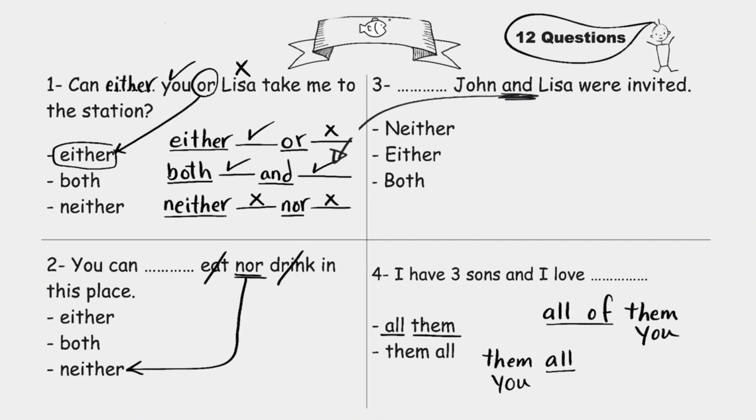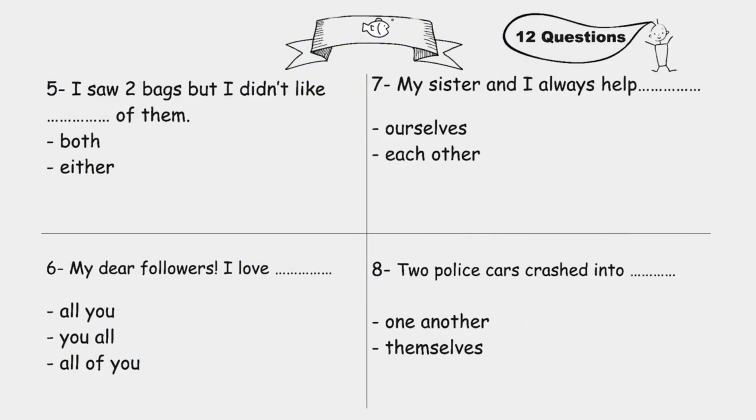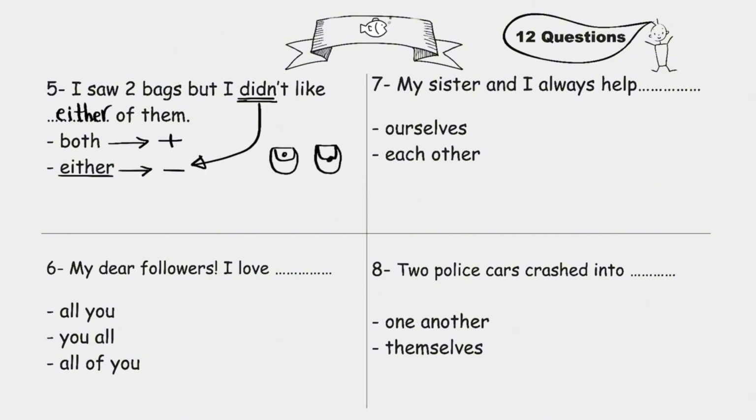Here we have all of them, and it should be all of them, so it's wrong. Them all is correct. I love them all. I saw 2 bags, but I didn't like blank of them. Both of them, either of them. Both comes in a positive sentence. Either comes in a negative sentence. The sentence here is negative, so we use either. I didn't like either of them. And it means I didn't like any of them. I saw this bag and I saw this bag, but I didn't like this or this, so I didn't like either of them. If I liked this and this, I would say I liked both of them.